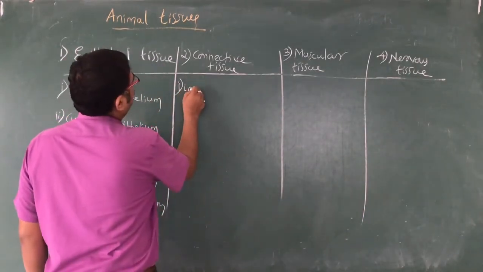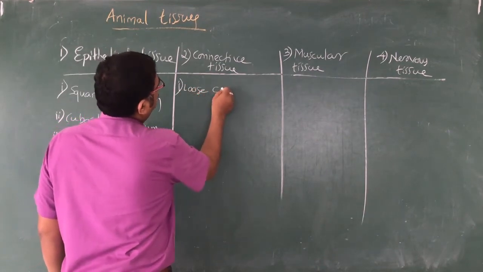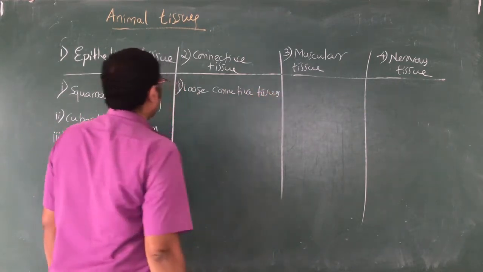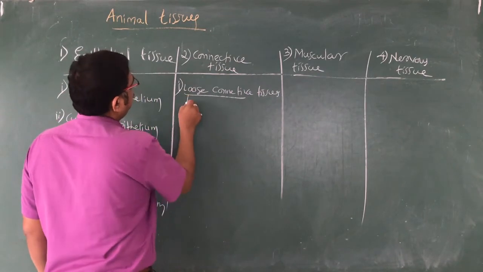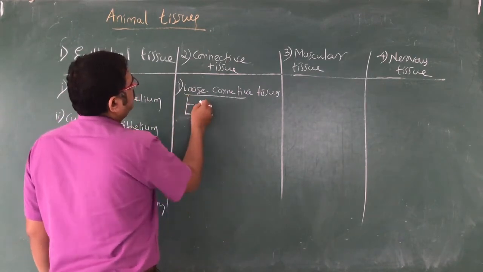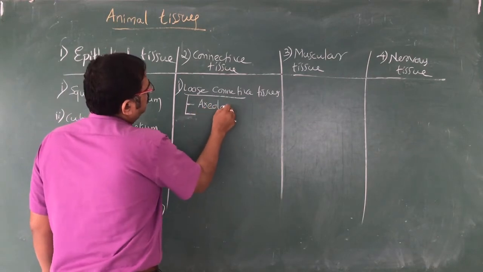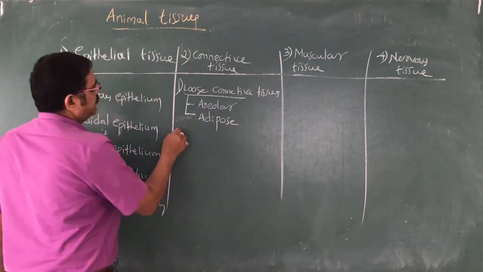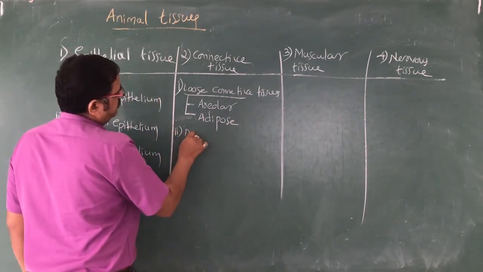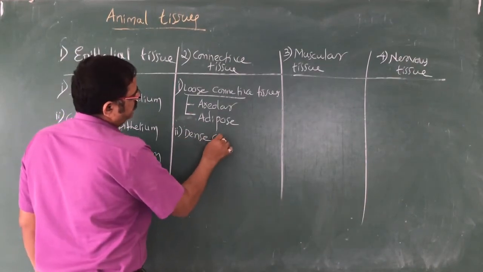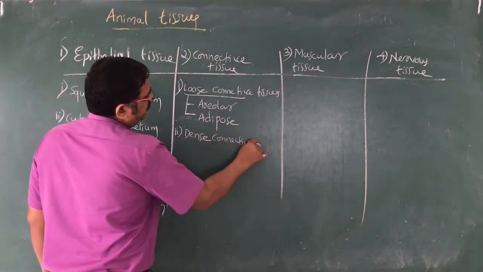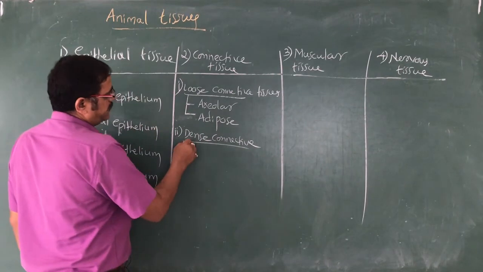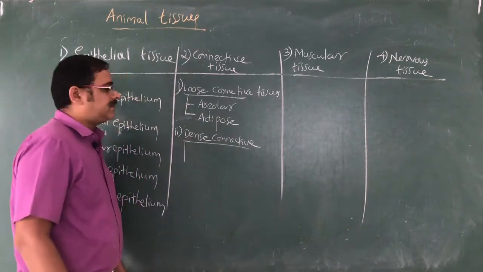We call them a loose connective tissue. The loose connective tissue has two subtypes, mainly areolar and adipose, the fat. Then the second category comes, dense connective tissue. So what is this dense connective tissue? It has mainly dense irregular and dense regular.